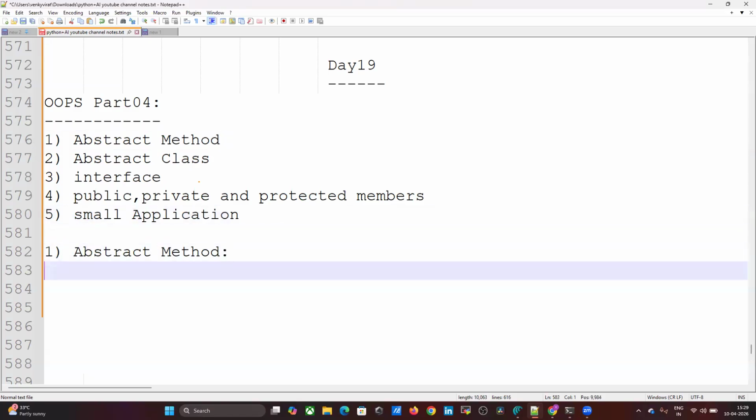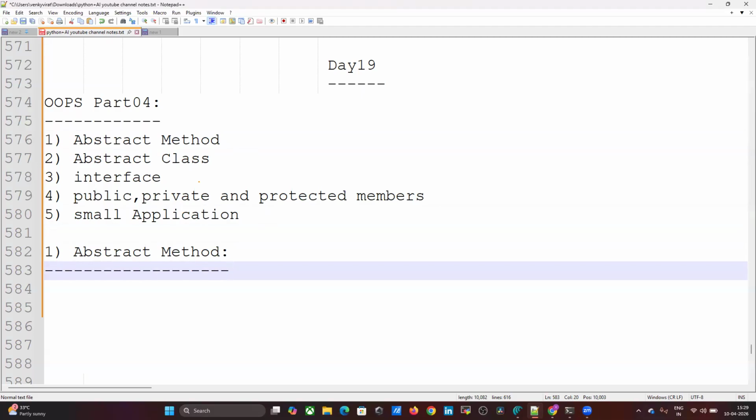First concept is, what is abstract method? Sometimes we don't know about implementation. Still, we can declare a method. Such type of methods are called abstract methods.